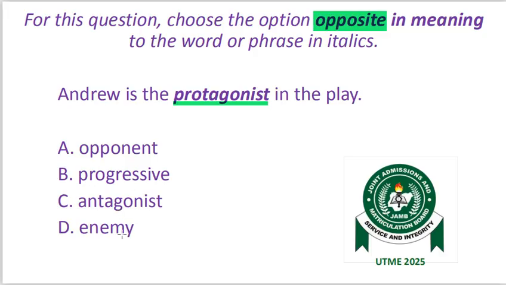Antagonist. D. Enemy. For the sake of those who are not literature students, a protagonist is a just and good character and is usually the main character in a work of literature, while the antagonist is usually the mean and evil character who wants the protagonist to fall or even die. So the antagonist and the protagonist are always opposite in meaning. Option C, antagonist. It is on this note we are going to stop here.